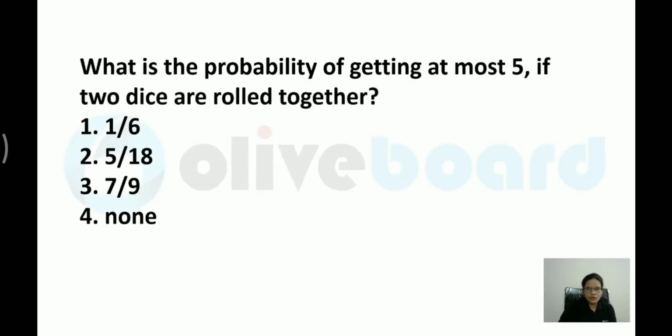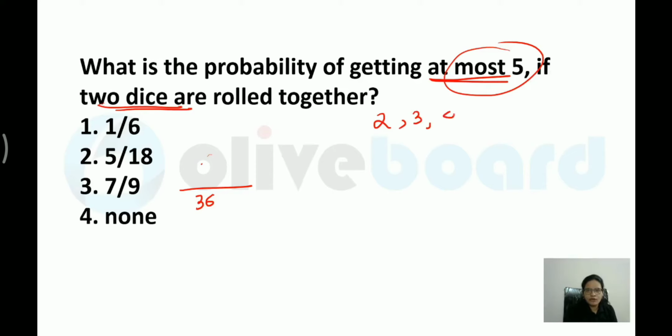Let us move on to the next question. What is the probability of getting at most 5 when 2 dice are rolled together? Now I am talking about 2 dice. Denominator is fixed, right? Denominator would be 36. Now at most 5 means maximum 5. So minimum 2 is possible, 3, 4 and 5. So you have to write down all these cases of sum over here. When you are talking about 2, 1 comma 1. When you are talking about 3, 1 comma 2, 2 comma 1.